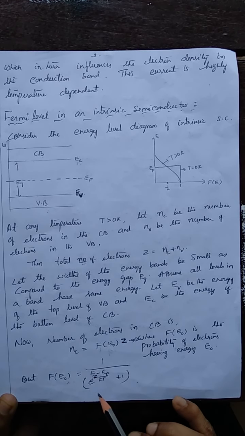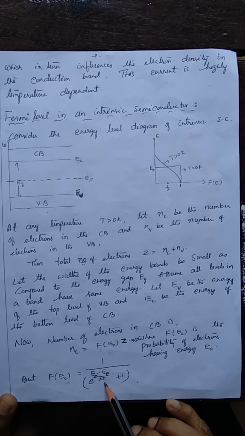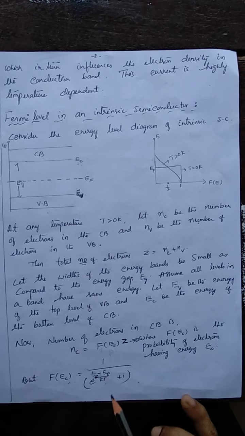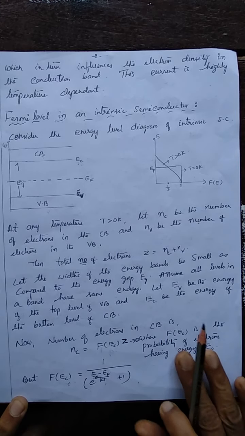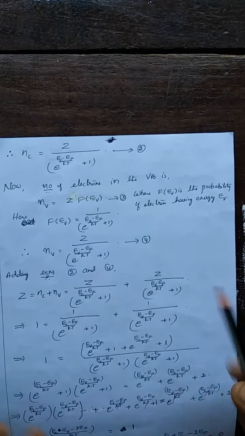So f of Ec is 1 over e to the power (Ec minus EF) by kT plus 1 at any temperature T greater than 0 Kelvin. This is the probability of occupying the energy level Ec. So, substituting this, we get Nc as Z times this.